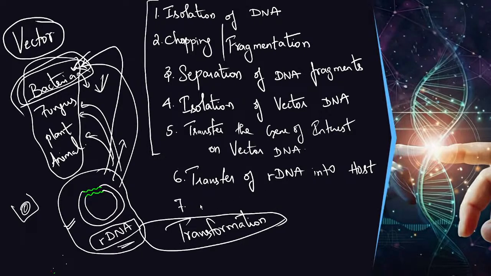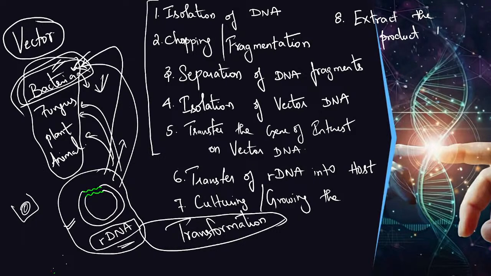Seventh step: culturing, or growing the host so that we can get multiple copies. The next step is culturing. After culturing, what will be the eighth step? After culturing, we need to extract the product formed. Then what do we need to do? Purification and packaging.